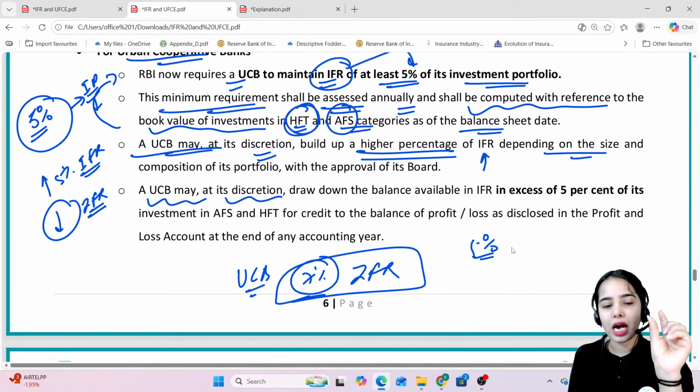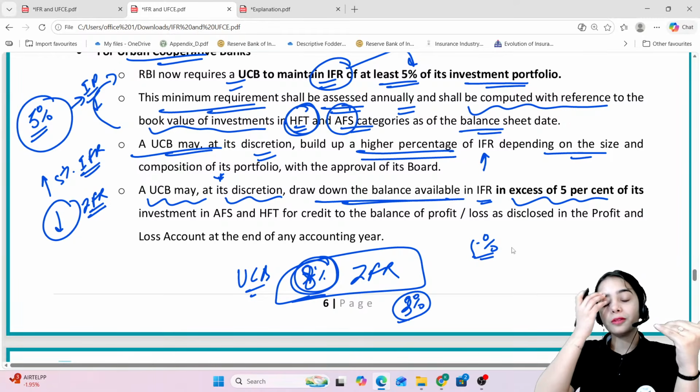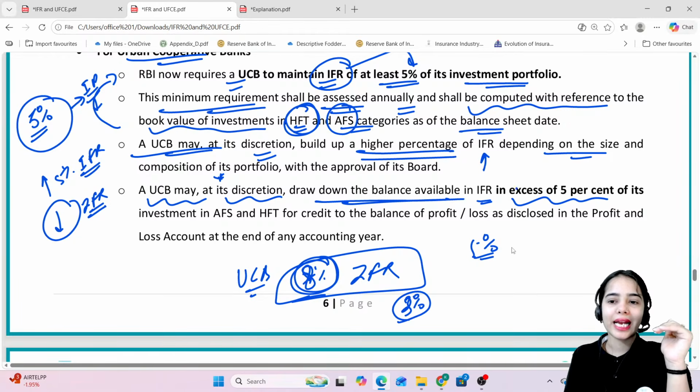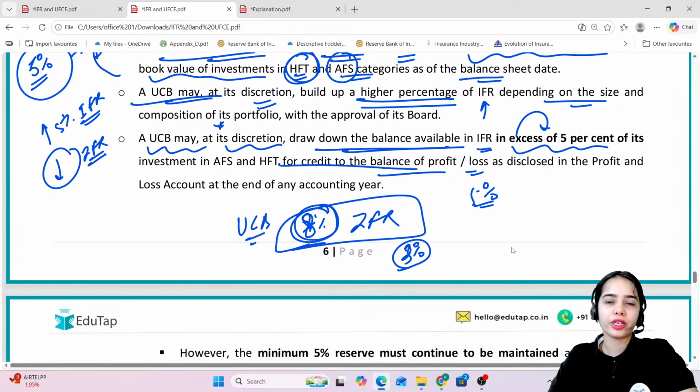But now the RBI is saying that if the UCB wants, the UCB can draw down the balance available in IFR in excess of 5%, whatever is kept in excess of 5%, like 2% extra that is kept, or let's say 3% extra that is kept in the IFR accounts, that can be drawn down for credit to the balance of profit or loss, to provide more profits to the shareholders, to provide more dividend to the shareholders.